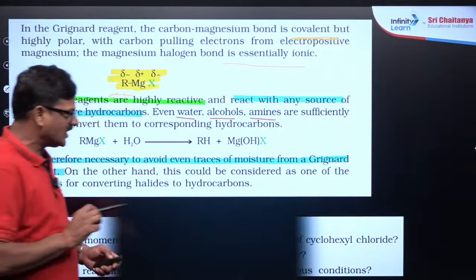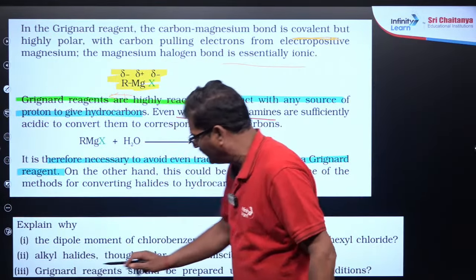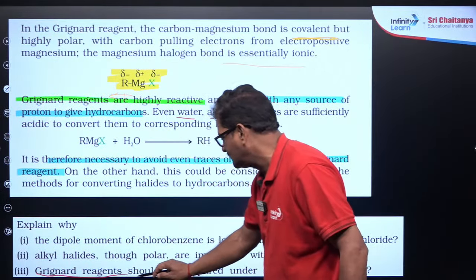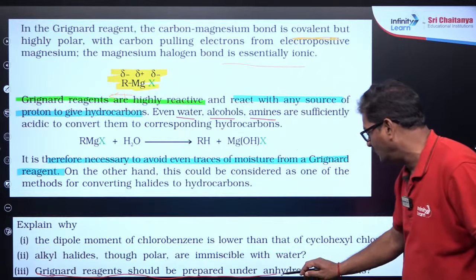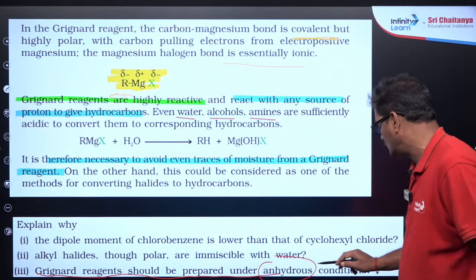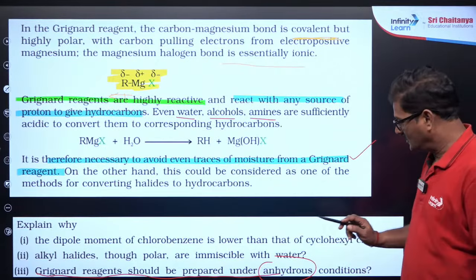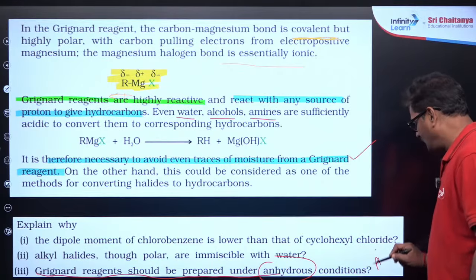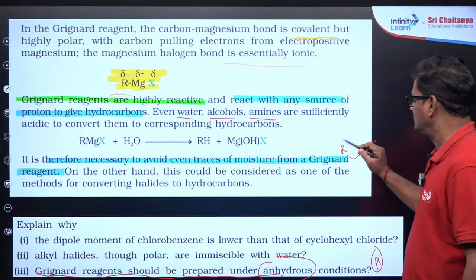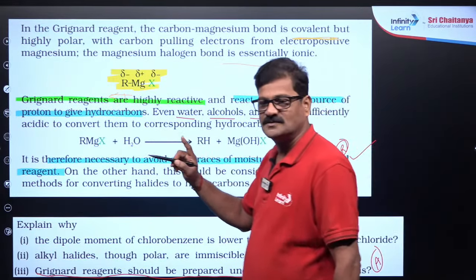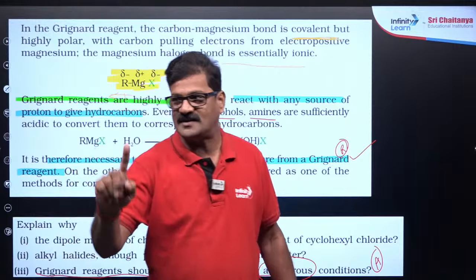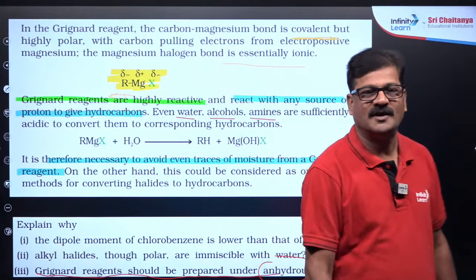So a question is asked. You can see in the NCERT, Grignard reagents should be prepared under anhydrous conditions only. The reason is this. It is an assertion and it is going to be a reason. Children, is it understood? So how to score marks, that is what I have to teach you in today's session, right?